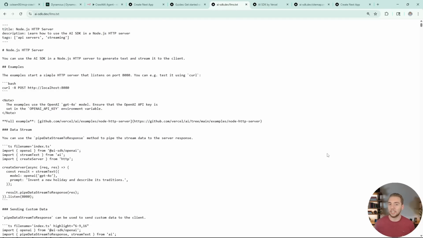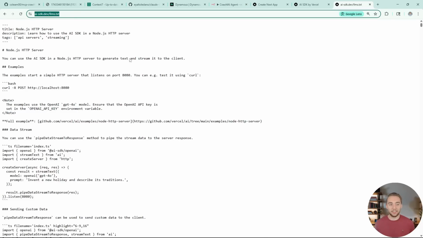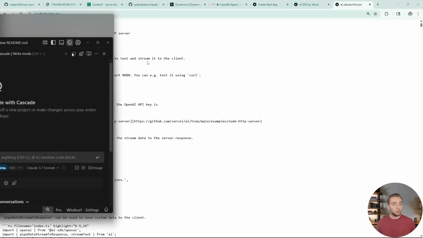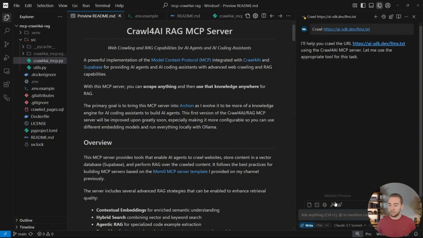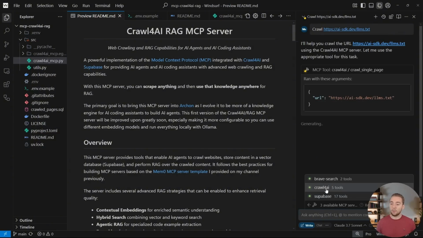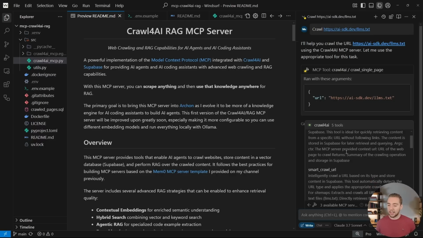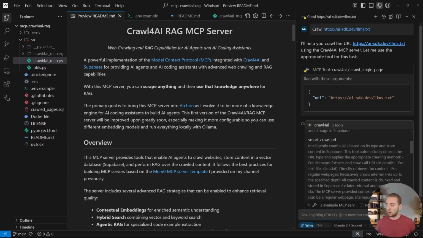This is the easiest way to get the knowledge for our AI coding assistants. So absolutely perfect. What I can do is copy this link and then go into my Windsurf, and now I can say crawl and then paste in the LLMs.txt. Because I have my Crawl for AI RAG MCP server connected, it can now use these tools. So it's using this one to crawl a single page.